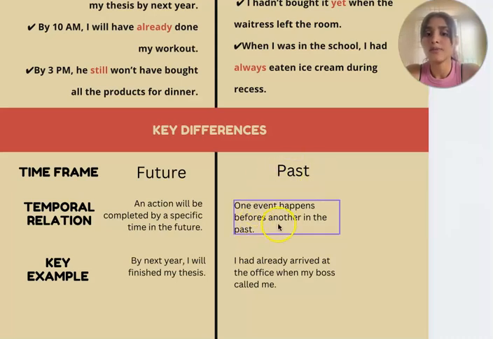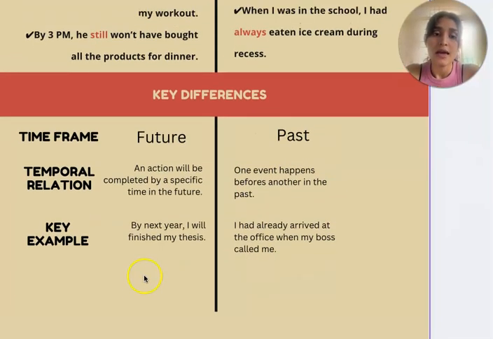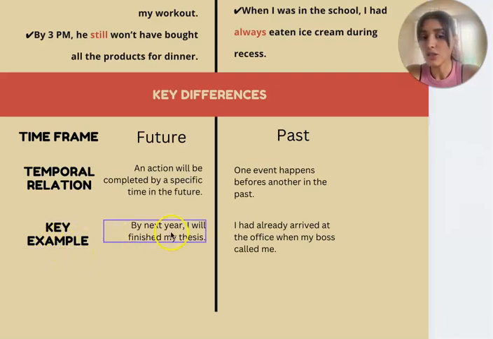Instead, in the past perfect, we have one event that happens before another in the past. And in the case of the example, by next year, in this case next year is the specific point in the future, I will finish my thesis.